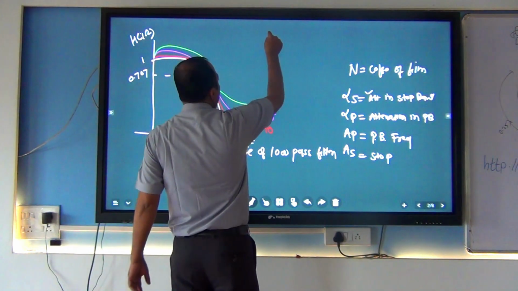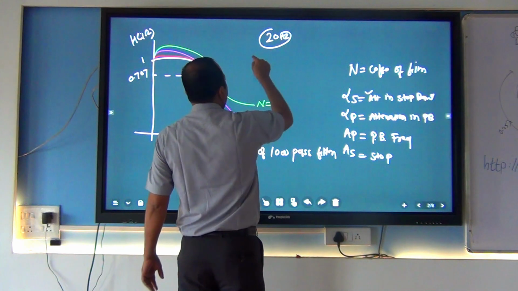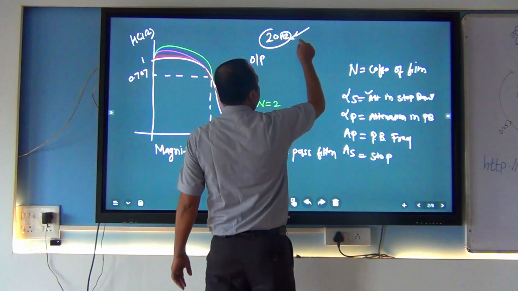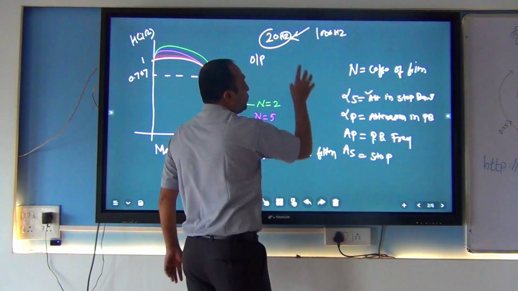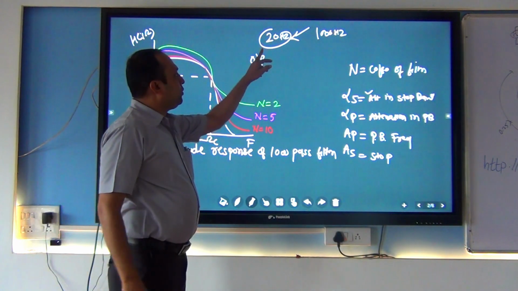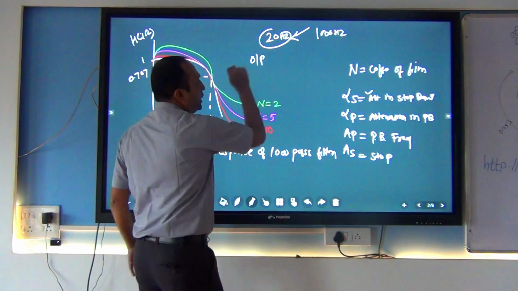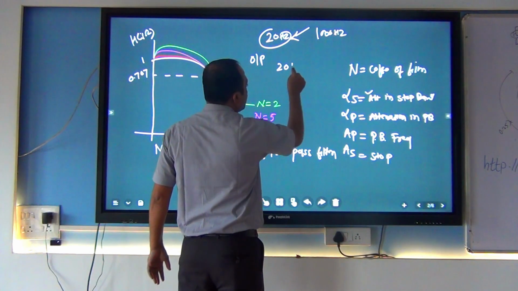Suppose they ask for 20 hertz. They say, I want the 20 hertz frequency at the output, whether the incoming frequency is more than 1000 or not, we don't know what the input is. But we want only this frequency, 20 hertz, to pass, and the other frequencies we want to reject. So in that case, what is the pass band? The pass band is only the 20 hertz.